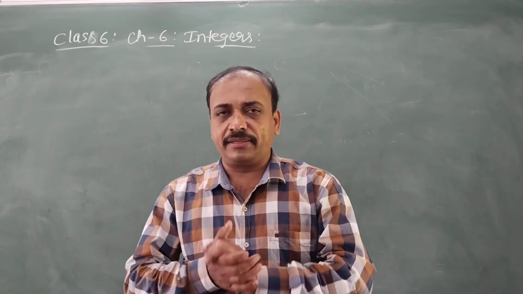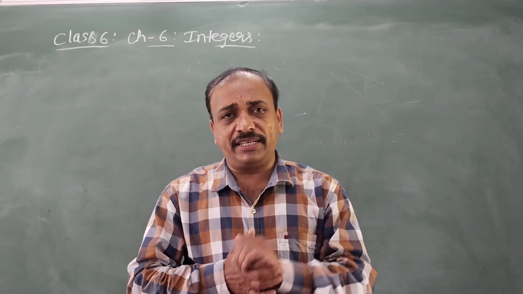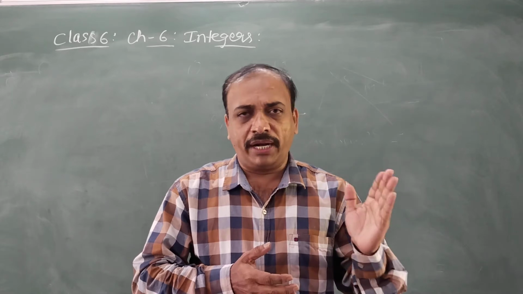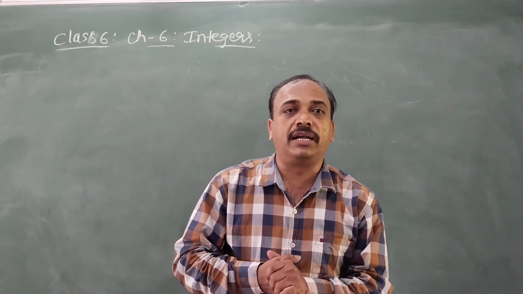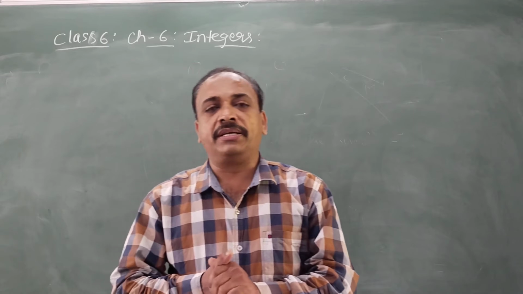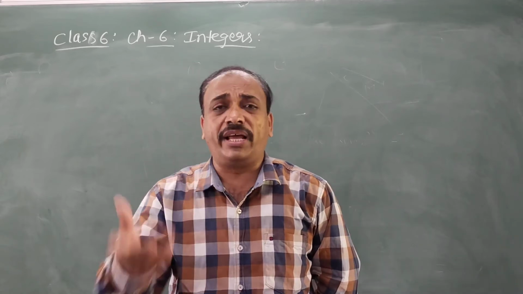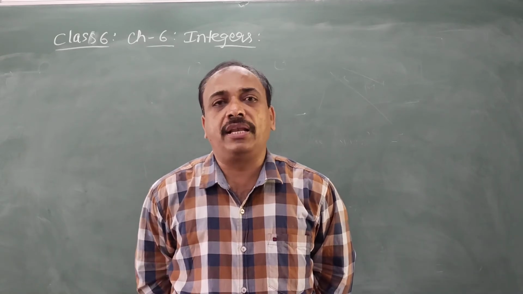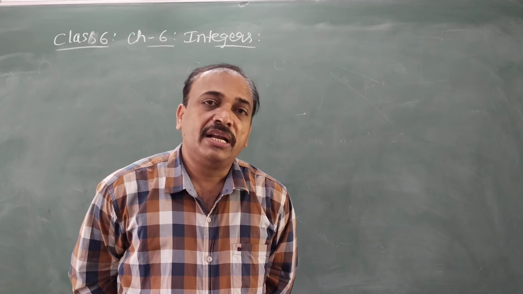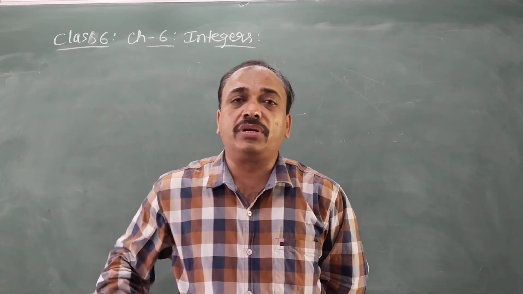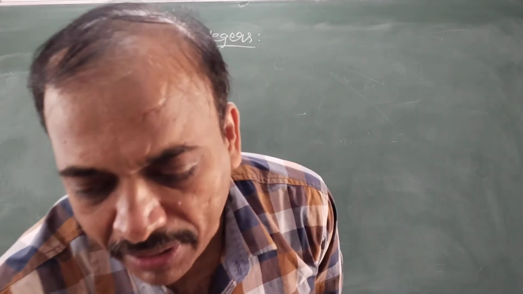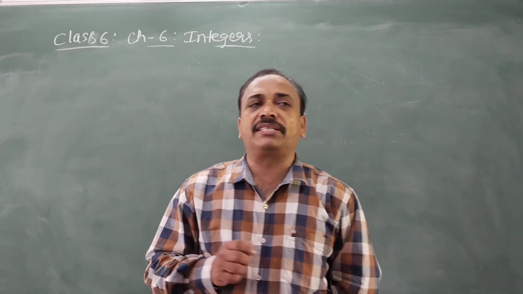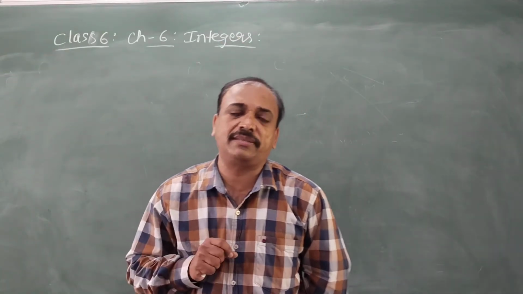So these numbers, whichever we have learned so far, 1, 2, 3, 4 and 5 etc., are called counting numbers. Counting numbers are known as natural numbers. What do you call them? Natural numbers. Counting numbers are known as natural numbers.